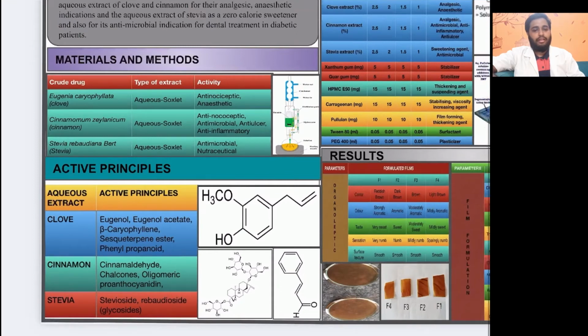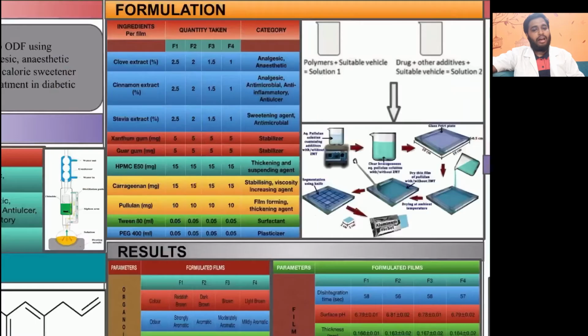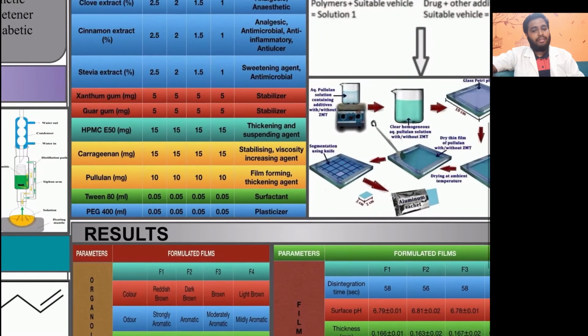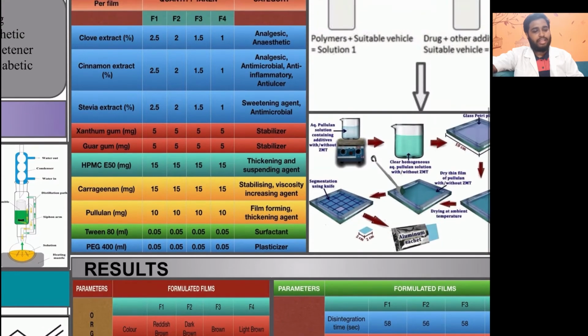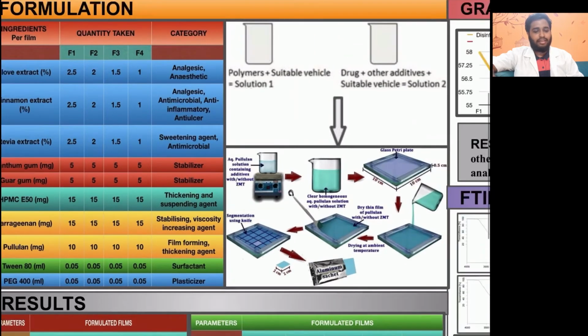Moving on to the formulation of the films, I have used the extracts in different concentrations in 4 different formulations, and added to that are the excipients: xanthan gum and guar gum, which are used as stabilizers, HPMC E50 as a thickening and suspending agent, carrageenan as a stabilizing and viscosity increasing agent. Pullulan is one of the most important excipients in this formulation because it is helpful for film forming ability. Tween as a surfactant and PEG as a plasticizer.